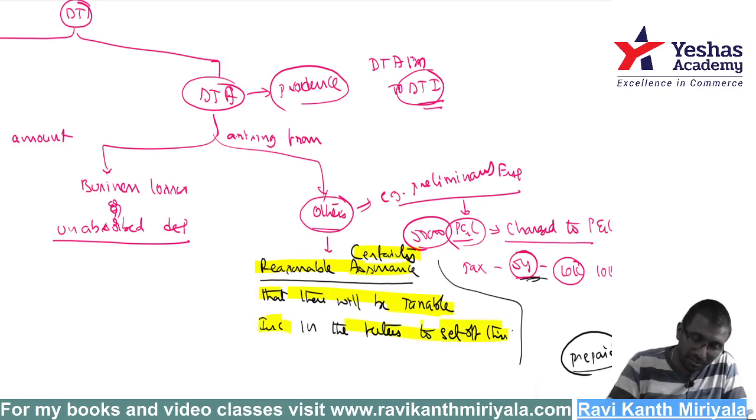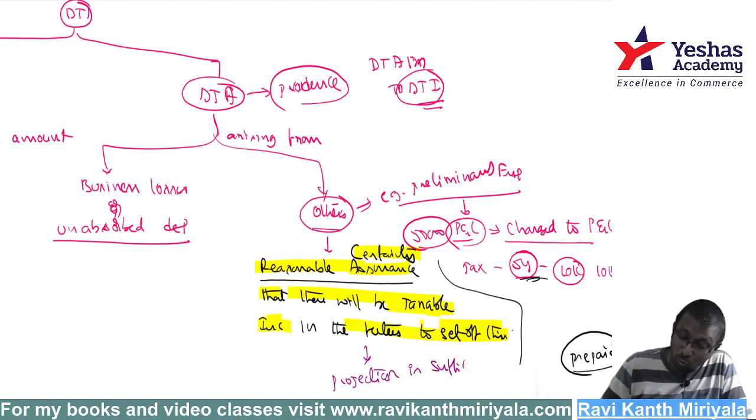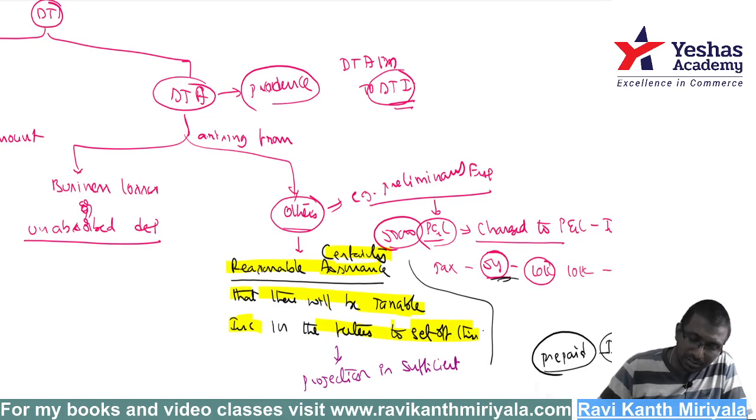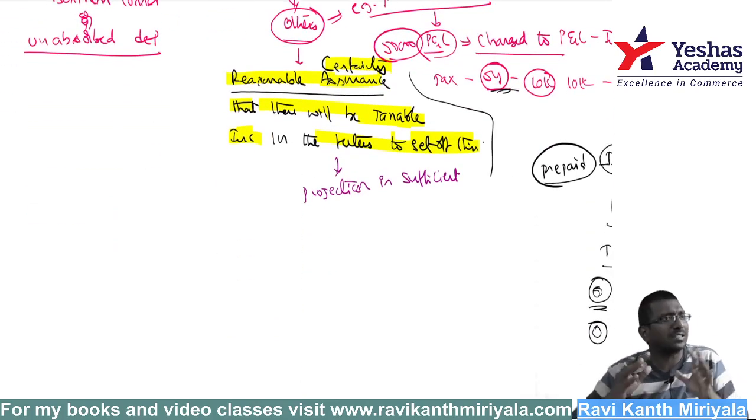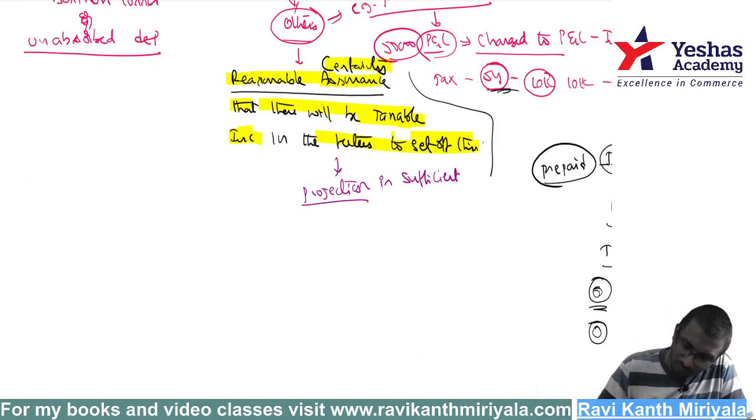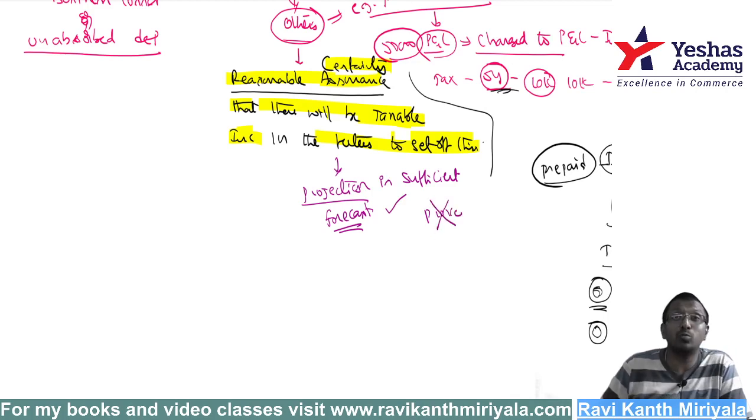If you are expecting it, okay, but remember here carefully, for this only projections are sufficient. Projection is sufficient. You don't need to prove it. You can say, sir, last year I got so much profit, current year also I am going to get a profit, business is happening very well, that's why I am expecting future income next year. Forecasting, people call it. Forecasting, projection, all things are sufficient. Reasonable certainty, we don't need to prove it.